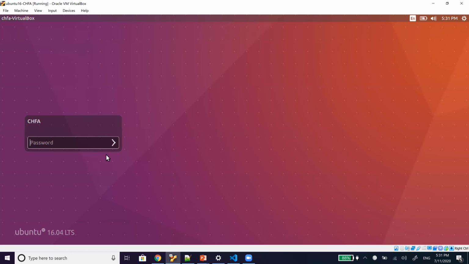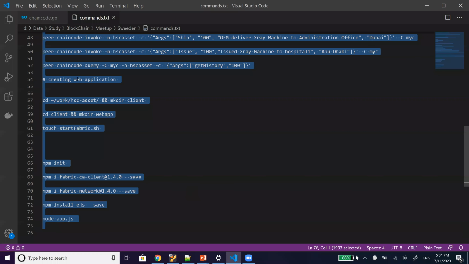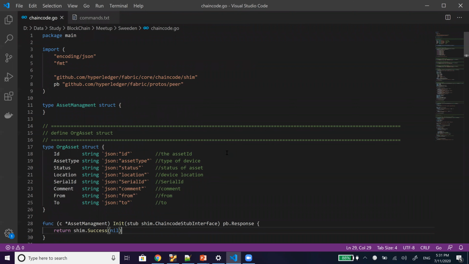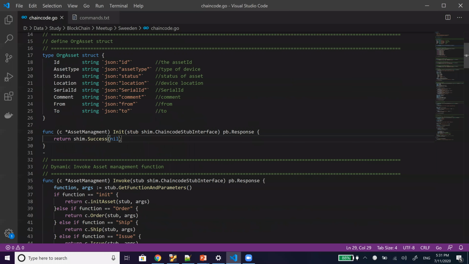Now we have to summarize all these things and write them in one chain code. So this is how I will be adding all these things together, which I have mentioned in these steps.